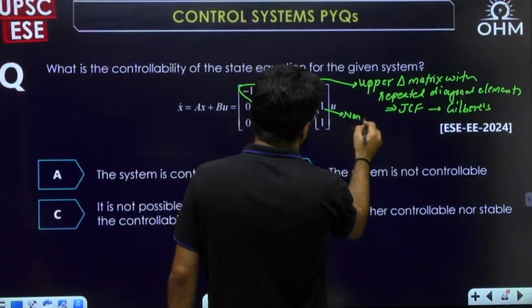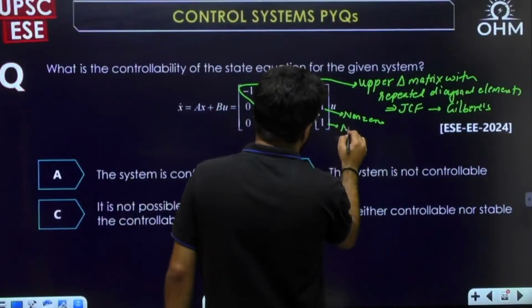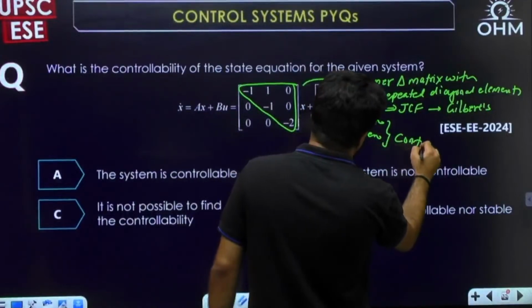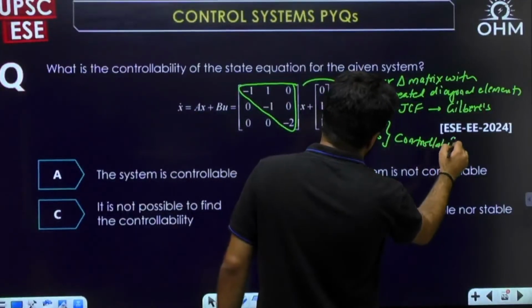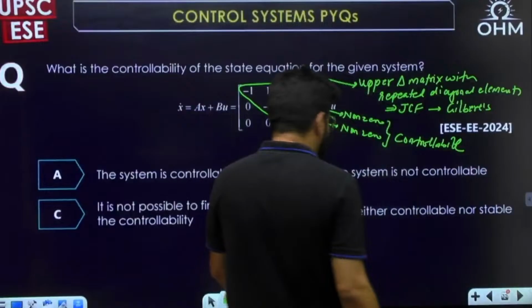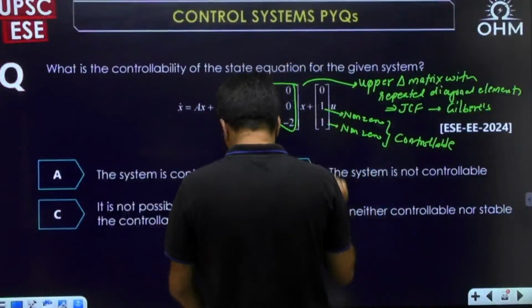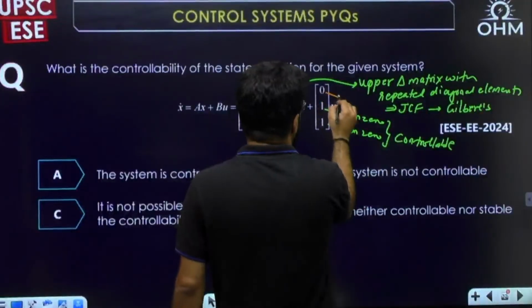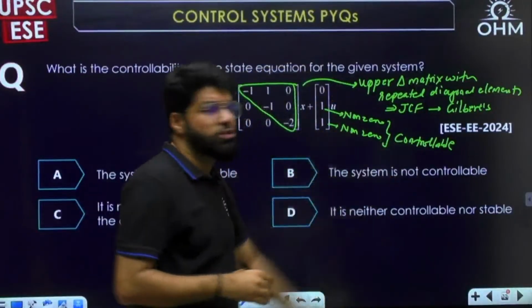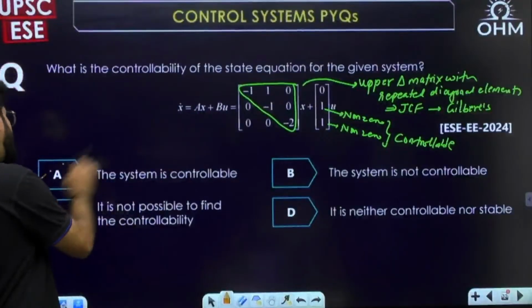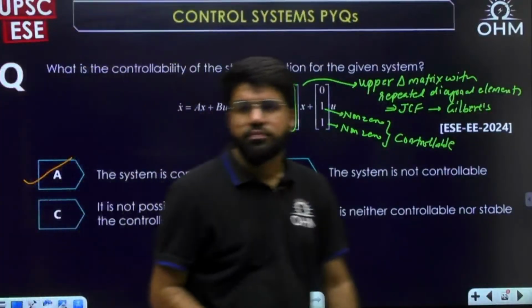This is non-zero. This also non-zero, confirms controllability. They have not asked observability because anyways for observability you have to have the C matrix, which is not given also. And with respect to Gilbert's test, this is don't care actually. The second and third element should be controllable, should be non-zero, which are non-zero, and hence the system is controllable. Answer is A. Answer is A.